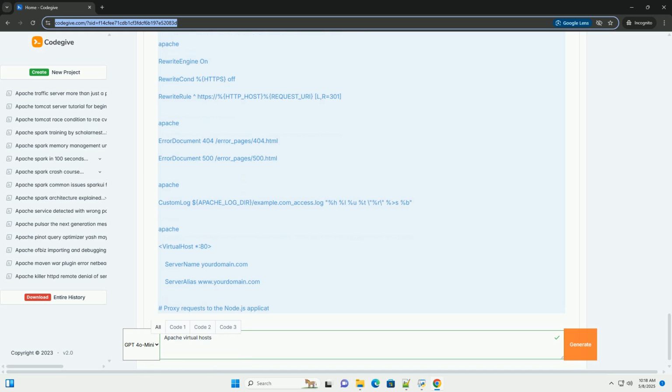Save the file and then visit http://example.com and http://anotherexample.com in your browser. Advanced configuration.